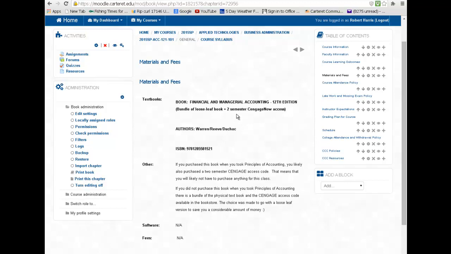In addition, there were 2 semesters worth of Cengage Now access. So if you purchased the double book and the double Cengage access, you should be squared away. You shouldn't have to purchase anything to complete this class.